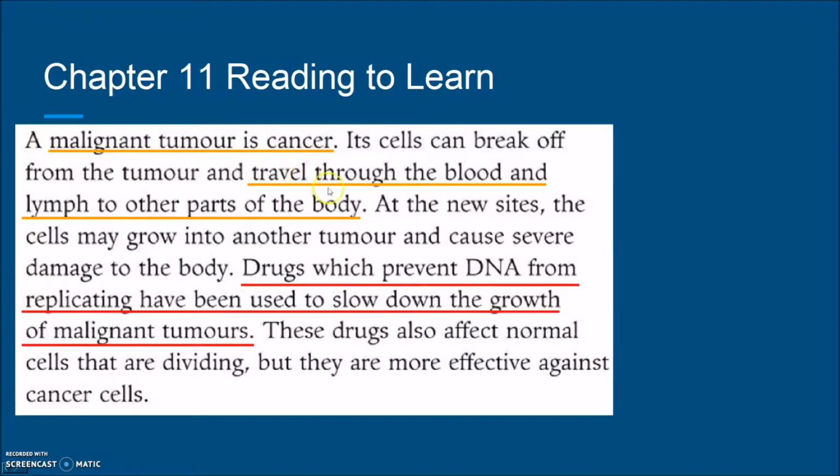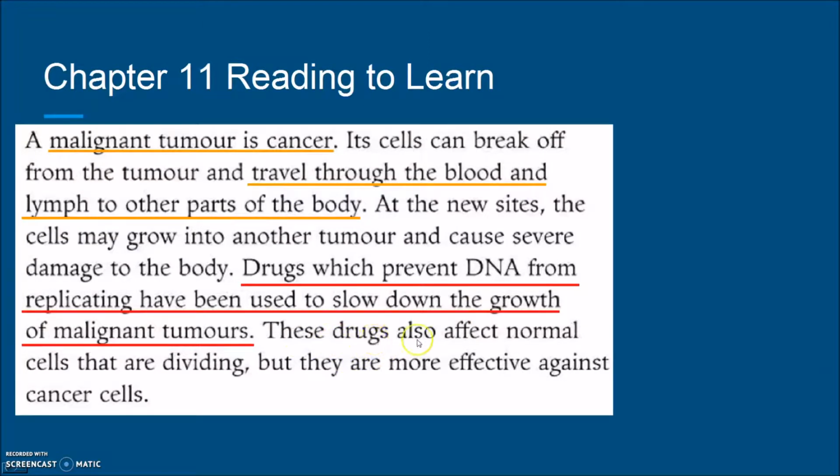They can travel, and then we need to try to save ourselves, to survive. So we may have some drugs which prevent the DNA from replicating, and we would like to slow down the growth of the malignant tumors. That means we want to slow down the cell division of the malignant tumors. But how? That's the question. We will discuss it later.